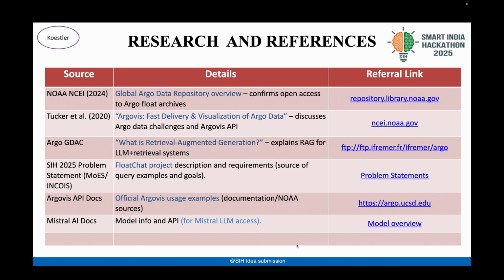In conclusion, the ecosystem links trusted global data, retrieval-powered AI, and interactive visualization. It turns complex ocean datasets into accessible insights, supporting disaster alerts, sustainable marine planning, and resource management, while staying scalable and economically feasible for governments and communities.